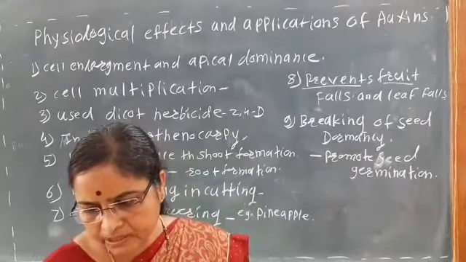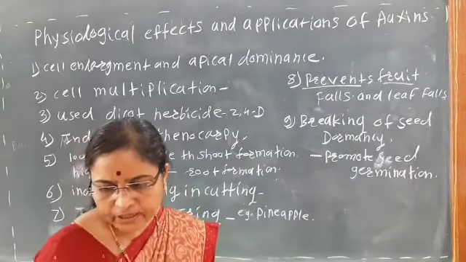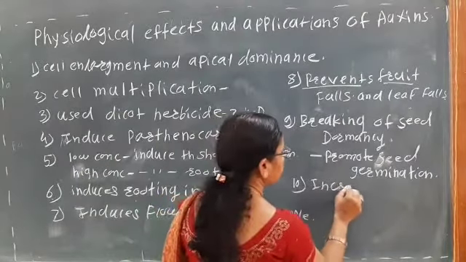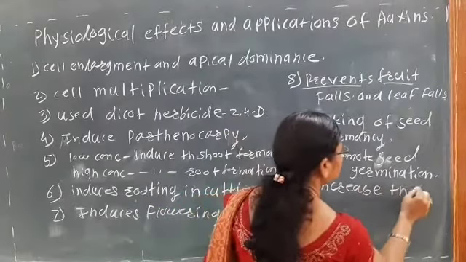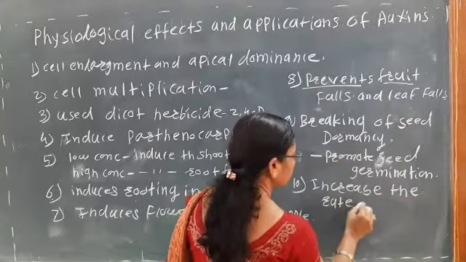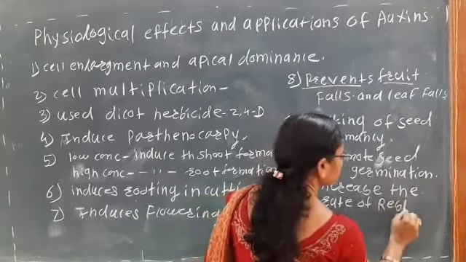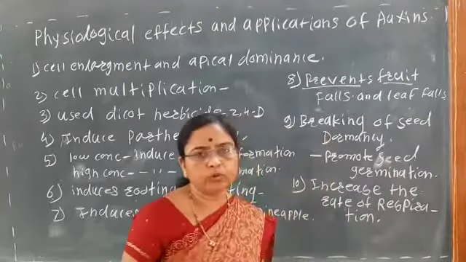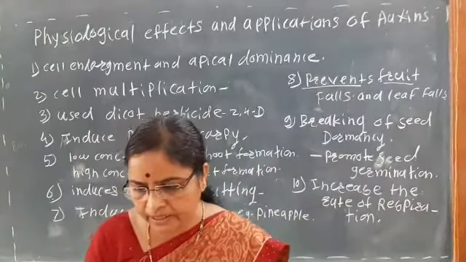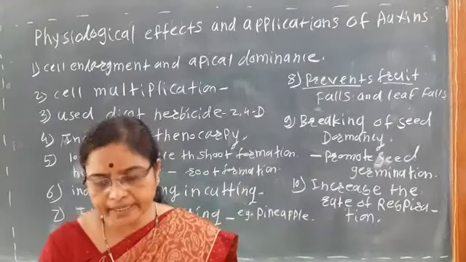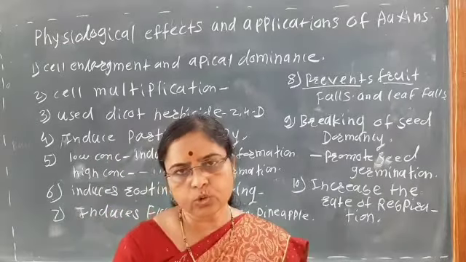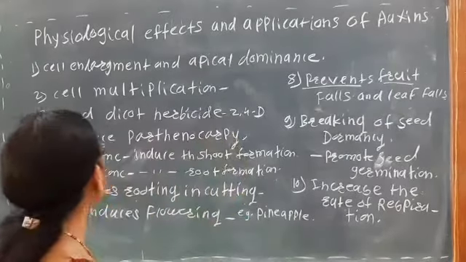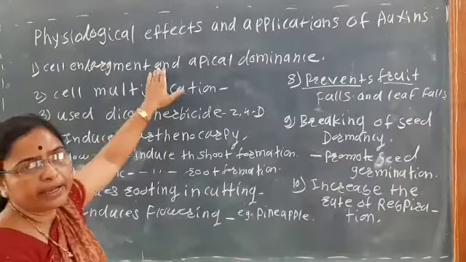Then next, it is known to increase the rate of respiration. It is mainly helpful to increase the rate of respiration. That is, when the cell gets enlarged, the cell shows a rapid respiration. We have seen that the first role of the auxin is cell enlargement.